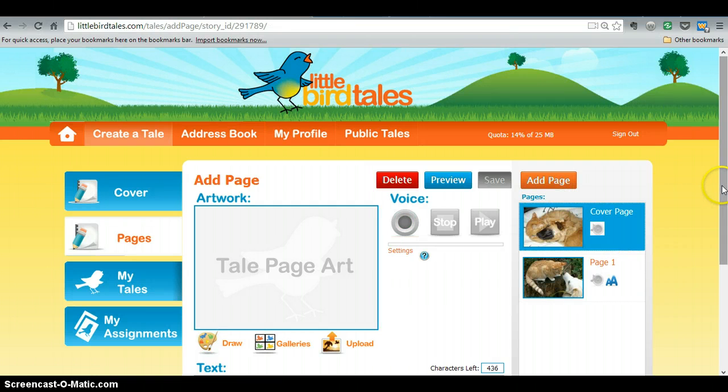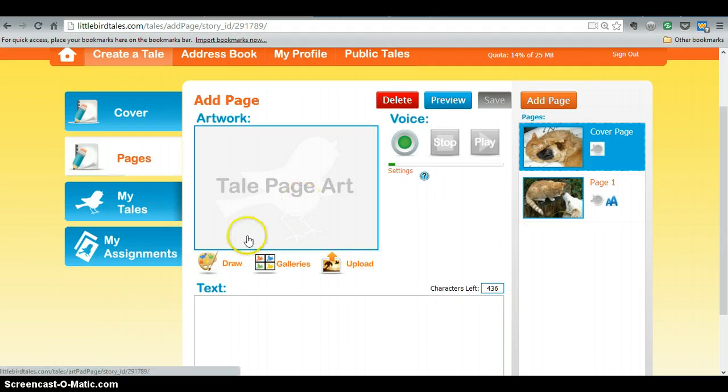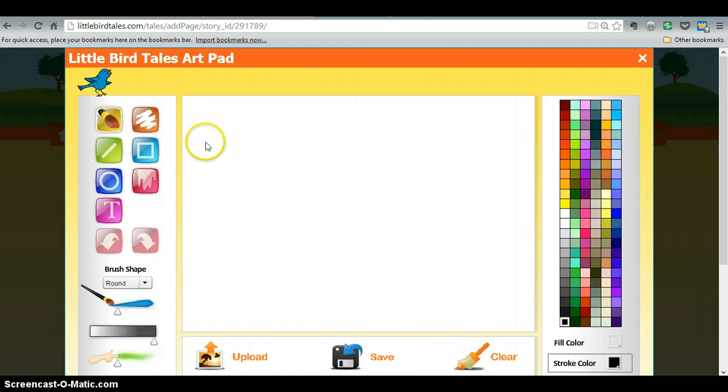adding pages from here. So now I'm going to add a page where I'm going to show you how to draw your own artwork. And there's different options here that you can see on the left for doing shapes and doing a paintbrush, creating your own artwork, and all the different colors to choose from.